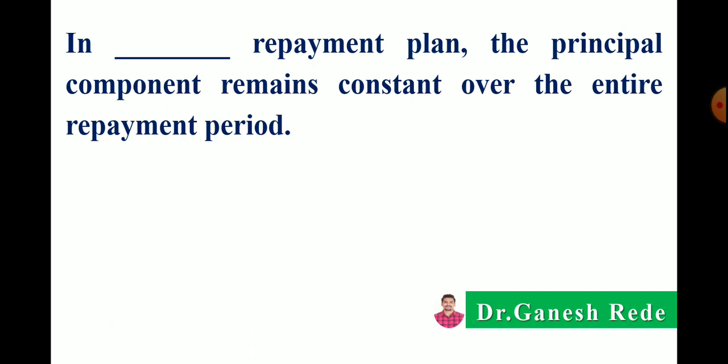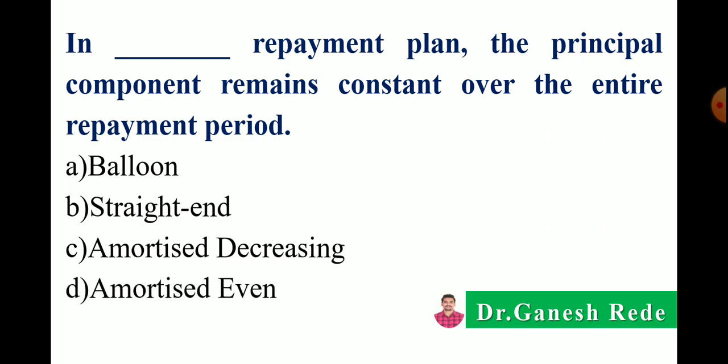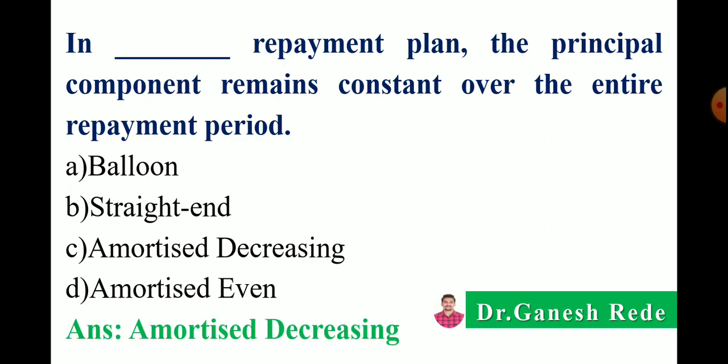Option A in a balloon repayment plan, B in a straight end repayment plan, C in an amortized decreasing repayment plan, or D in an amortized even repayment plan. Here the correct answer is in an amortized decreasing repayment plan the principal component remains constant over the entire repayment period.